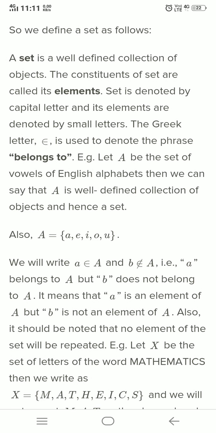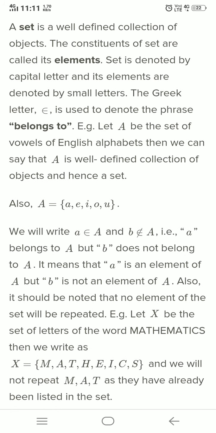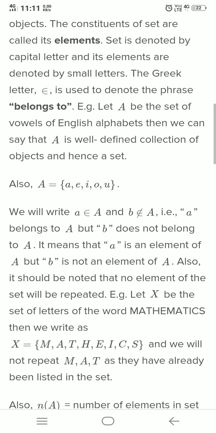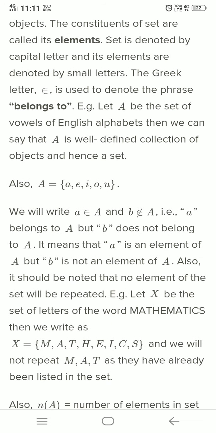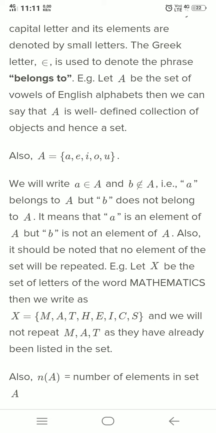The constituents of a set are called its elements. A set is denoted by a capital letter and its elements are denoted by small letters. The symbol belongs to is used to denote the phrase belongs to.